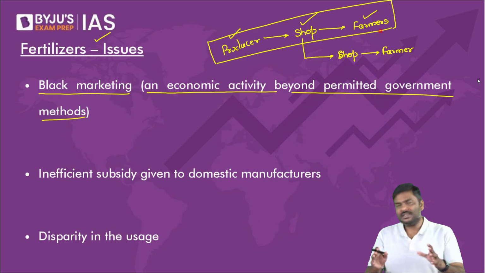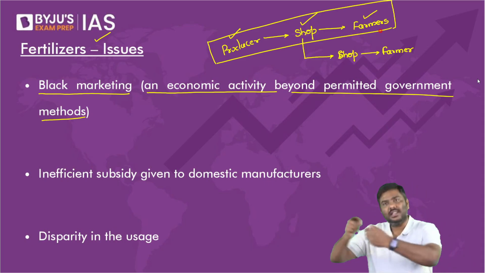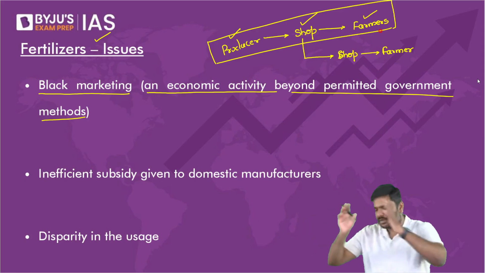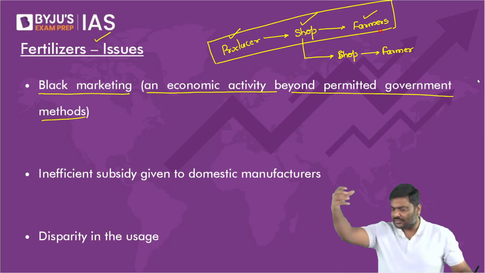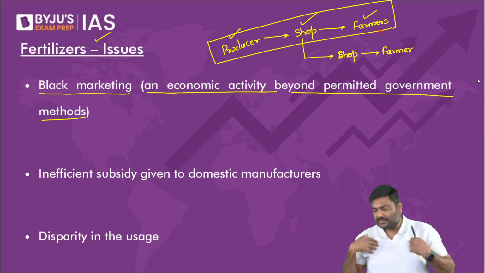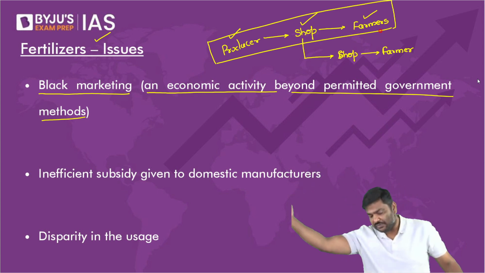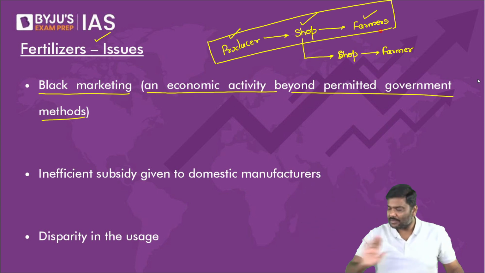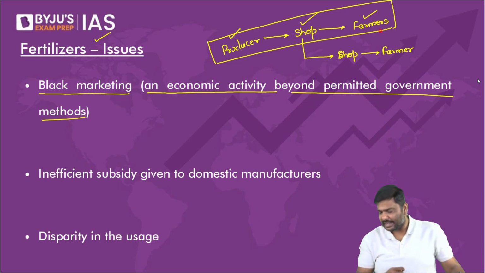Government says, I'll give a very simple example. Government says, I am given the license. I am supposed to sell the fertilizer directly to the farmer. But what I will do, I will not sell all the fertilizer to the farmer directly. Right? Imagine you are my friend. I will give some of the fertilizer to you. You will sell it at a much higher price to the farmer. Can I call this black marketing? Please do let me know. Can I call this black marketing?